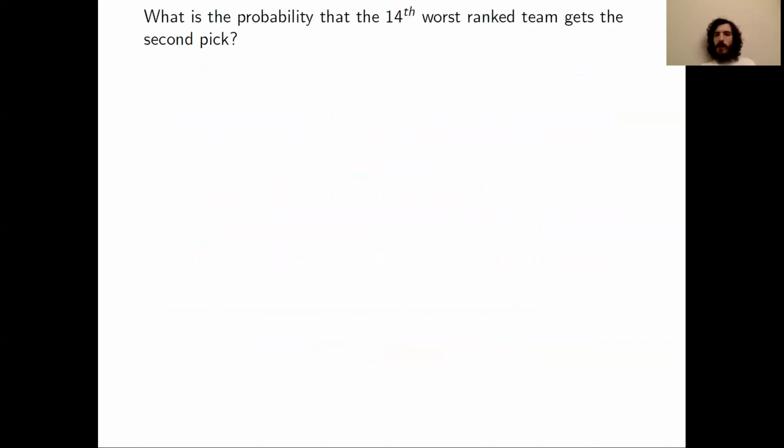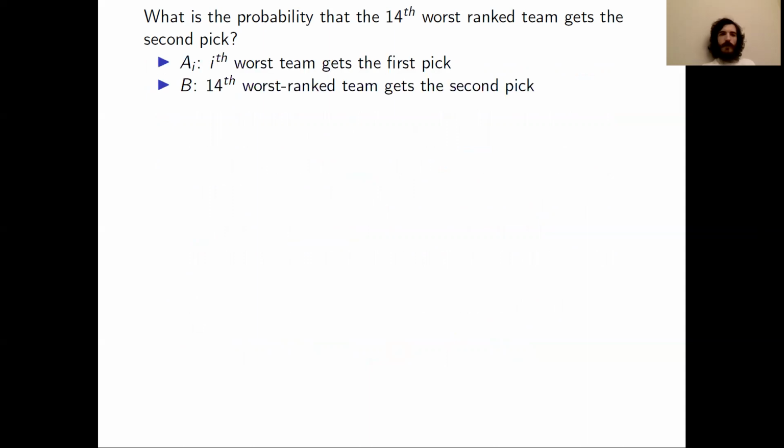So we'll start with i equals 1. And just to have the definitions on this slide, A_i again is the event that the ith worst team gets the first pick, and B is the event that the 14th worst ranked team gets the second pick.